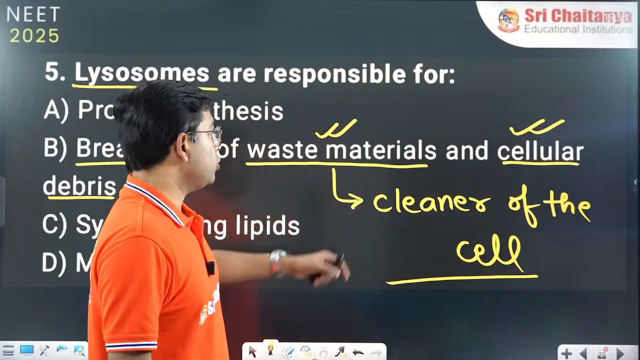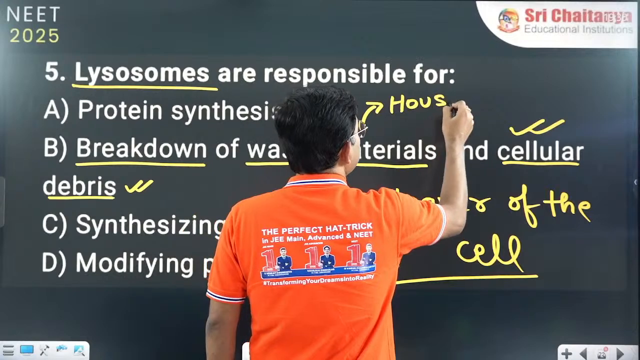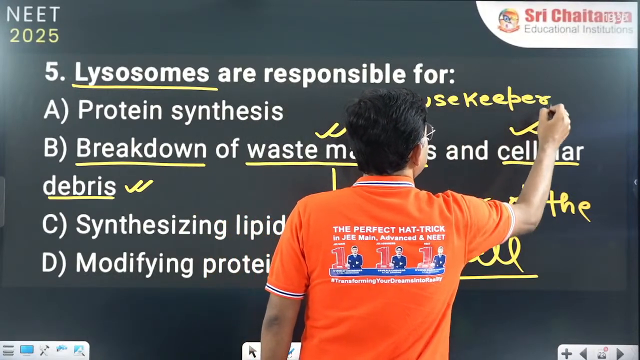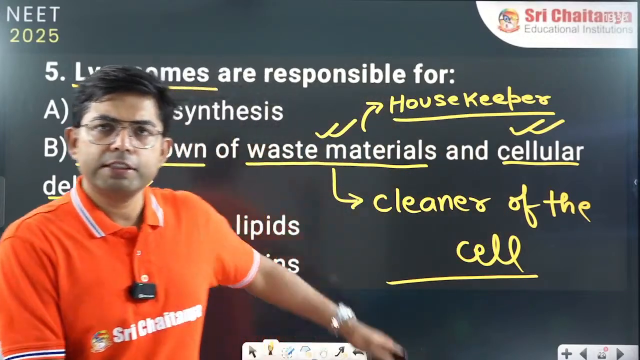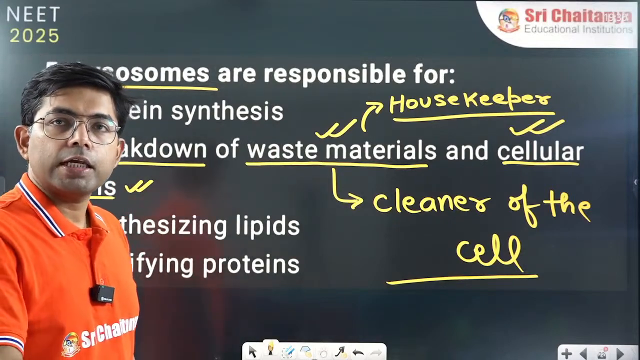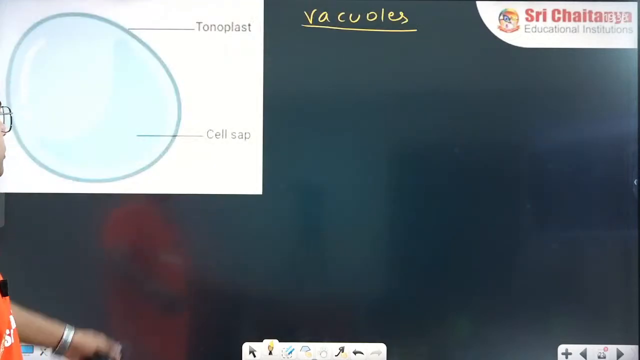Another name is housekeeper of the cell. Housekeeping means cleaning, right? So it is also known as the housekeeper of the cell. So these are some of the names given to lysosome. This point is very much clear. Now, let's move on to the next point.